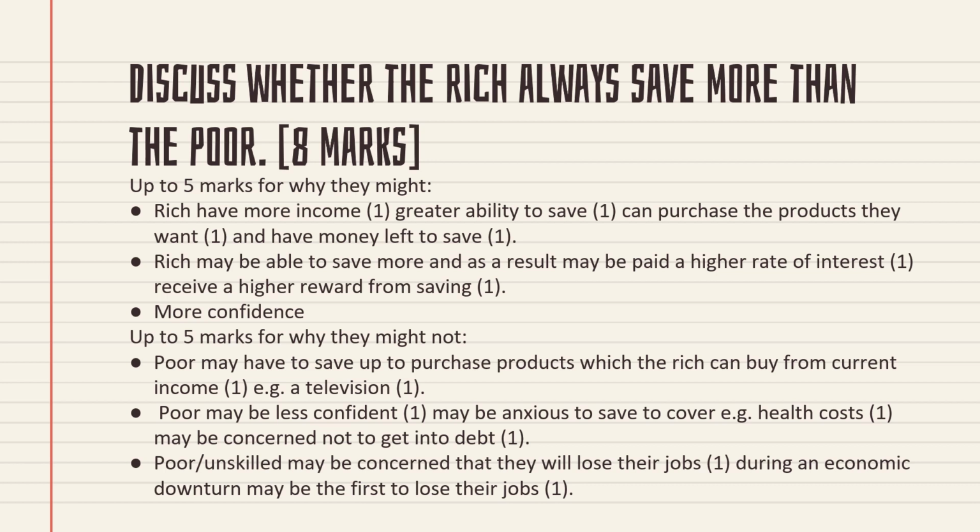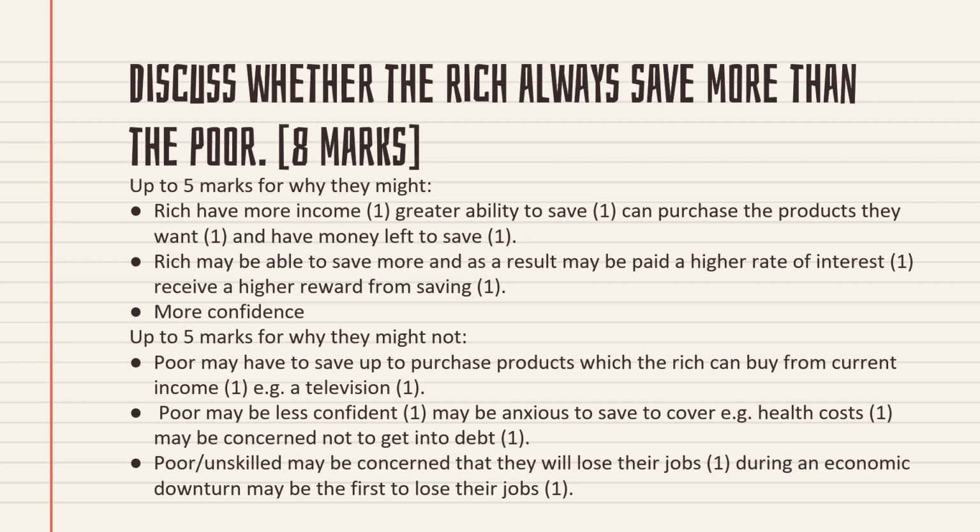So you have to define here what you mean by saving and what you mean by spending. Those are the two knowledge portions you can write. Then you have to write why the rich save more. First reason, we are saying that the rich have more income. We learned the factors affecting saving already, isn't it? So those same factors you have to connect with the rich people and write it. So the rich have more income, so they have greater ability to save, so they can purchase the products they want and still have money left for saving.